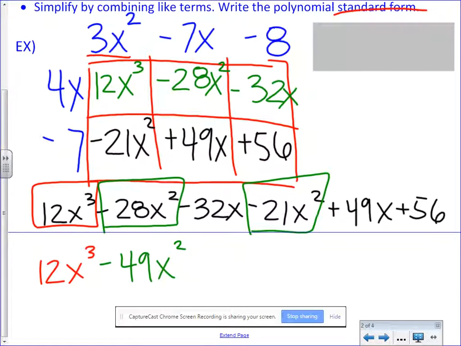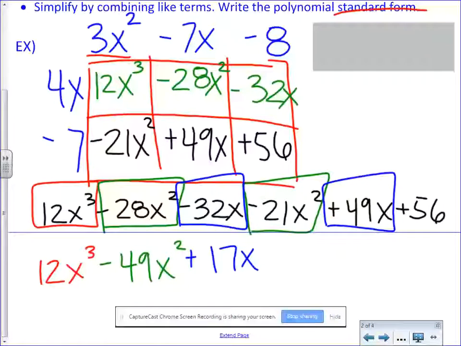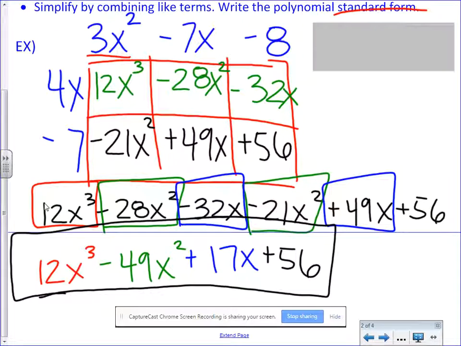Remember, when you add or subtract terms in a polynomial, your exponent does not change. Only when you multiply does your exponent change. And then I have negative 32x and positive 49x. Negative 32 plus 49, I believe that is 17x. And then I still have this leftover constant term. So I think if I did mental math correctly, I hope I did, this is my answer.